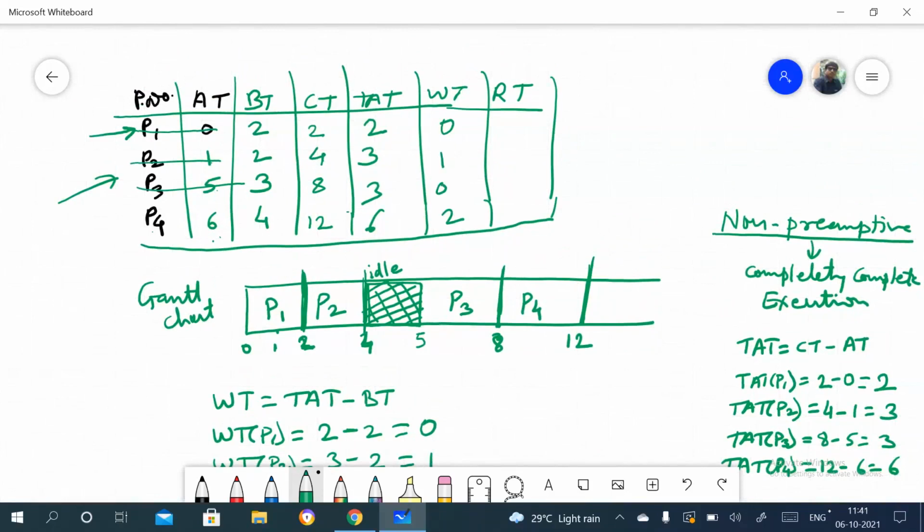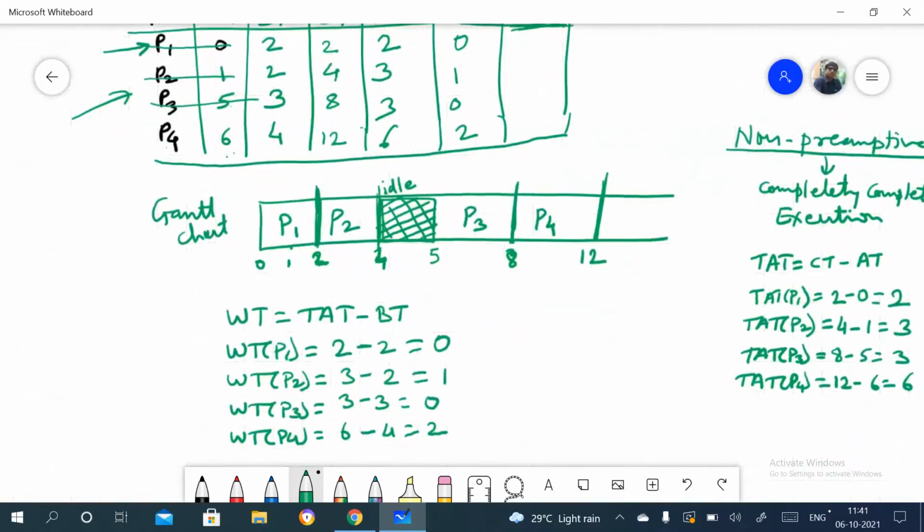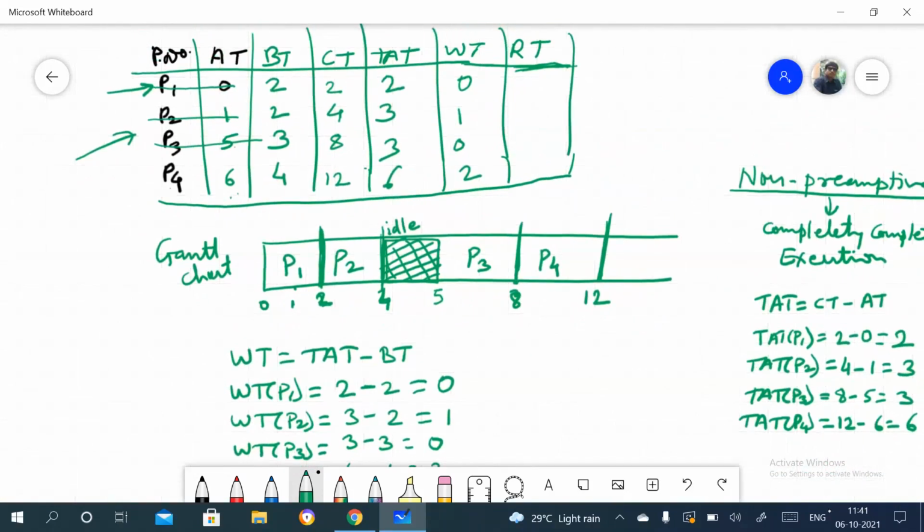Now see, in non-preemptive, whatever is the waiting time, that same we can consider as the response time here. But still we'll try to calculate the response time here so that you will understand whether that waiting time is equal to that response time or not. So what is the response time formula? The time at which that process gets the CPU first time minus arrival time, right?